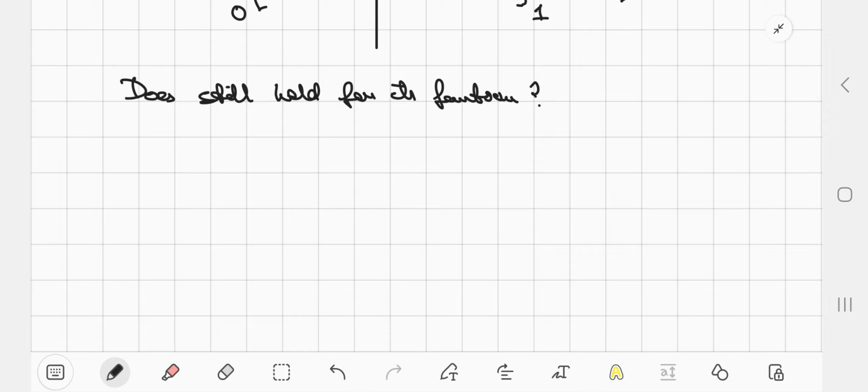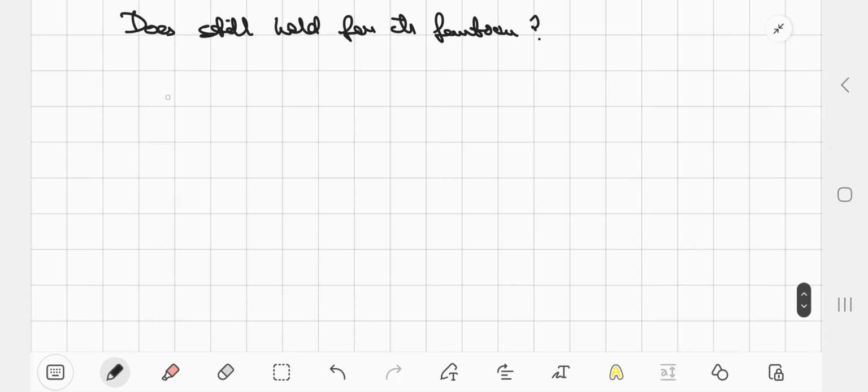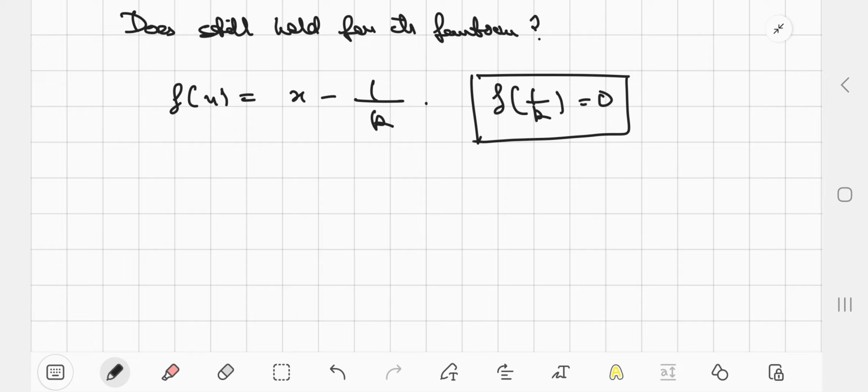Because if I assume the function x minus 1/2, then it has only one zero, at x equals 1/2, so f is not a unit. But if gf equals 0, then g must be 0 for all x not equal to 1/2, because we are talking about continuous functions, right? But then g is no more continuous. What I want to say is, suppose I choose f(x) to be x minus 1/k, for any k. Then f(1/k) is 0, so the only zero of f is the point 1/k, right?